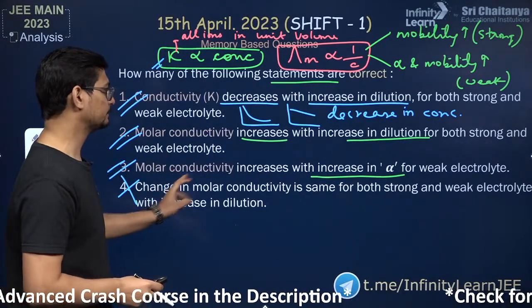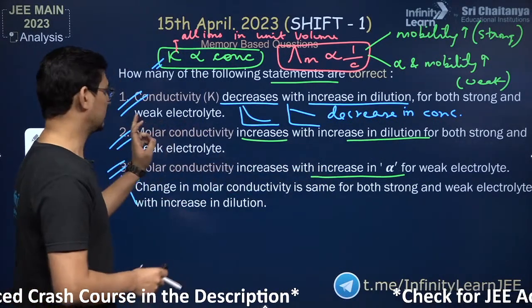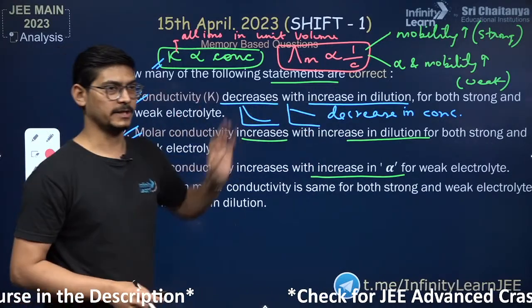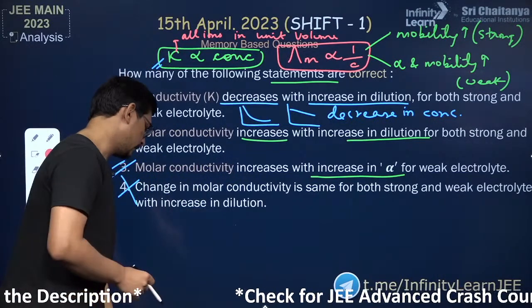Baki, this is correct, increases with increase in alpha. This is correct, increases with increase in dilution. And this is correct, decreases with increase in dilution. So I hope this is understood.